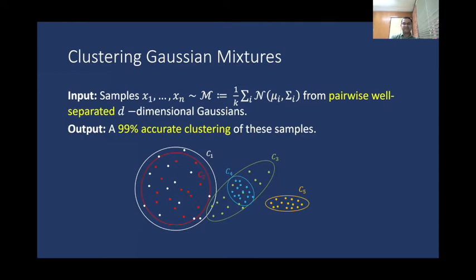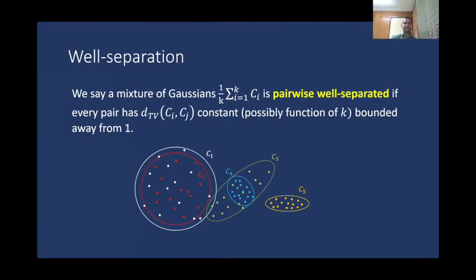Before we go on, we define notions of pairwise well separation and alpha accurate clustering. We say that a mixture of Gaussians is pairwise well separated if every pair has total variation distance constant bounded away from 1. This constant could possibly be some function of k.